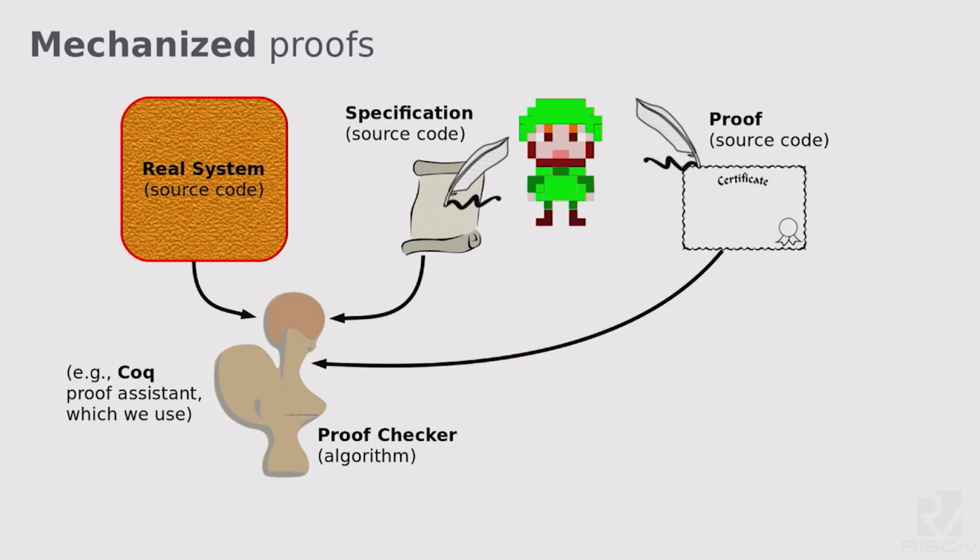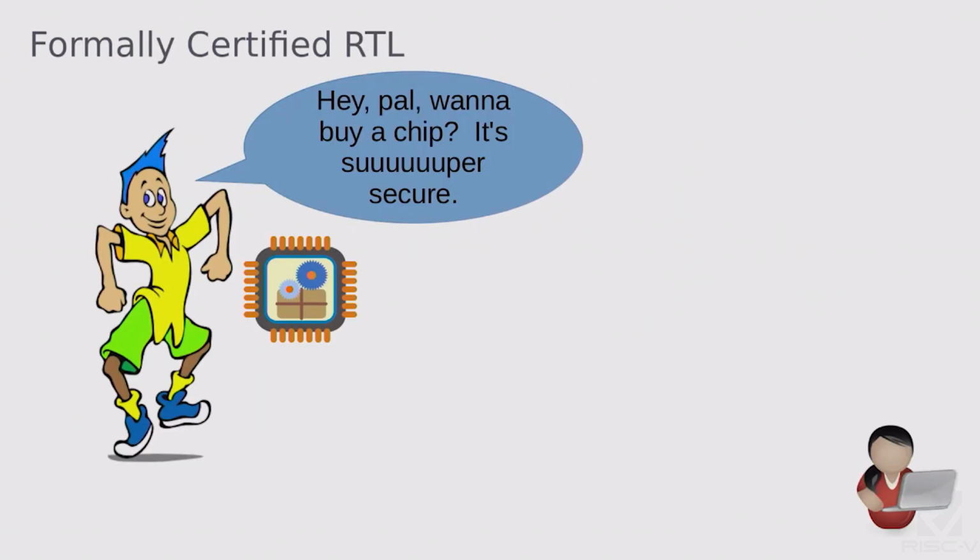And we need to write down a proof, which is going to be a step-by-step logical argument establishing that the system meets the specification. And then we run an algorithm that checks the proof's convincingness automatically, so we don't have to worry about fallible human auditors who might look at a conventional proof in a math paper. So how does that apply to the scenario I'm focusing on in this talk?